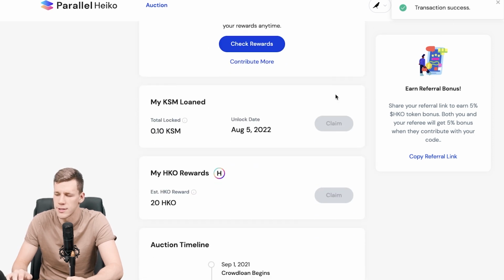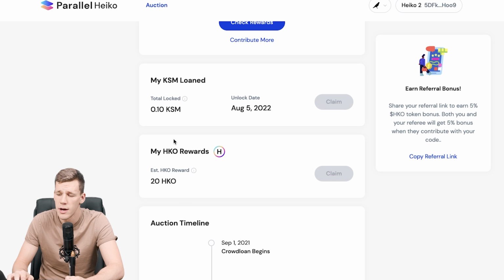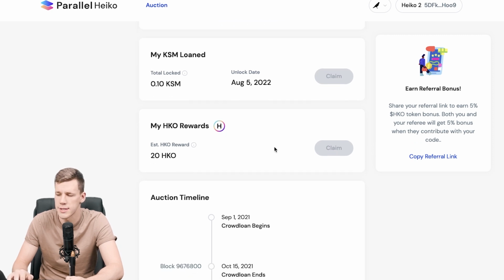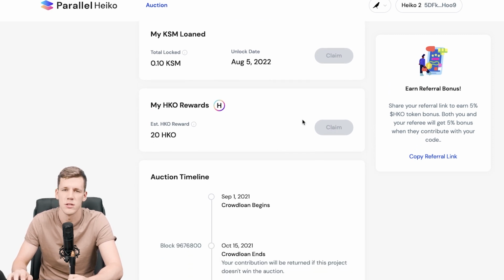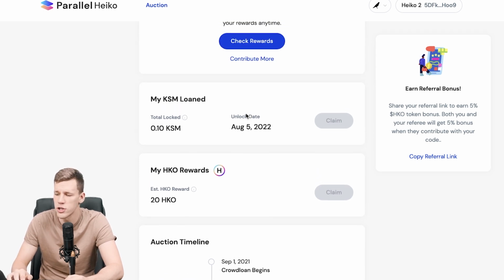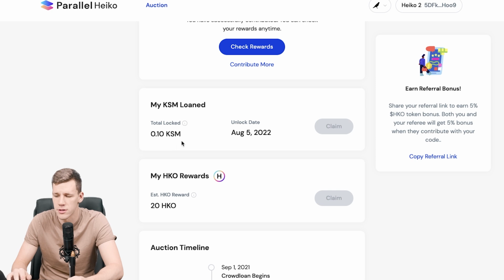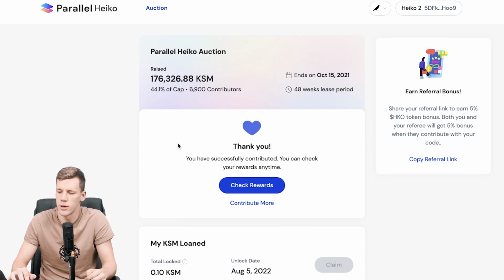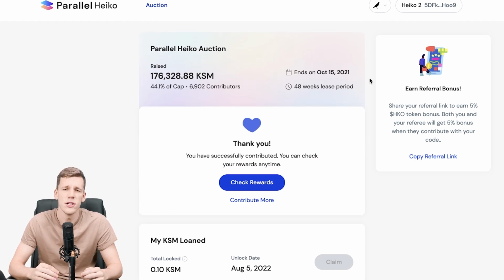And right now we can see that 0.1 KSM is locked. We are going to receive 20 HKO tokens as a reward that we can later claim once Heiko Finance is going to win this parachain auction. If it doesn't, then these 0.1 KSM will just be returned or refunded to us. Well, and that's actually that easy to contribute to Crowdloan. Basically that's it. You don't need to do anything further anymore.